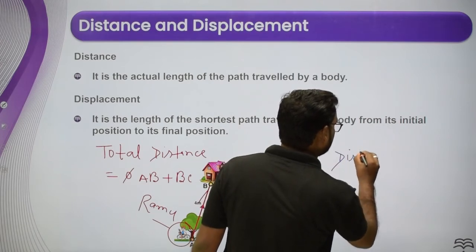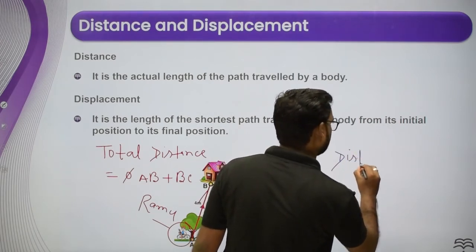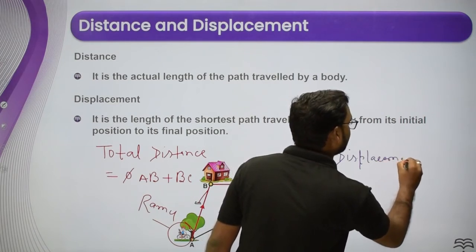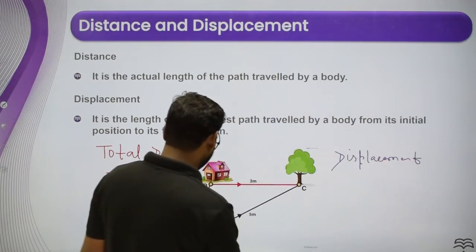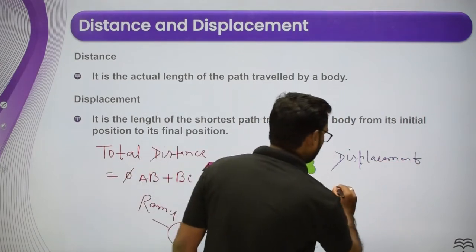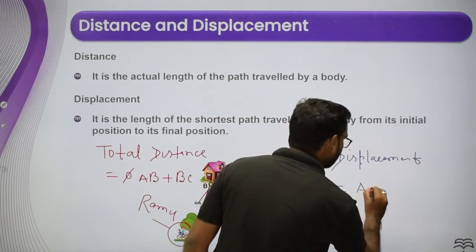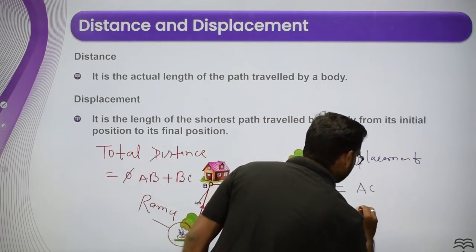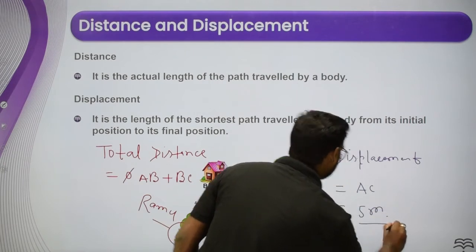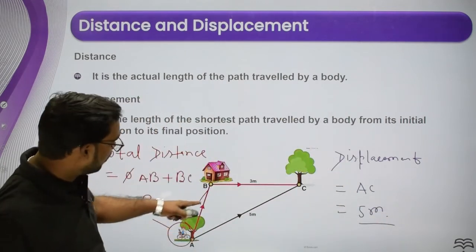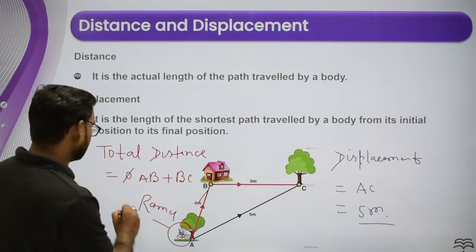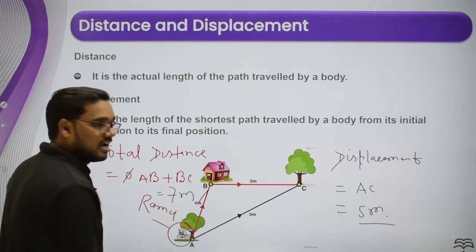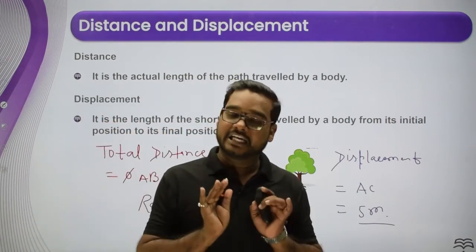Displacement is A to C, which is equal to 5 meter. Or the distance, this is 4 meter and this is 3 meter, so the total is 7 meter. I hope it is clear to everyone.